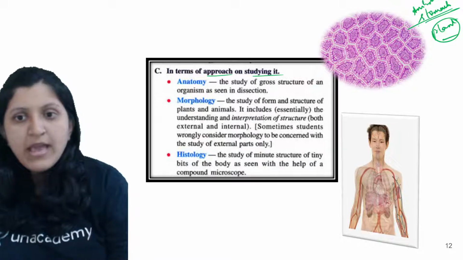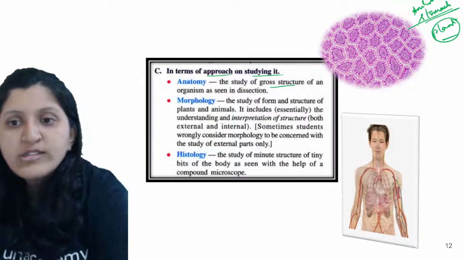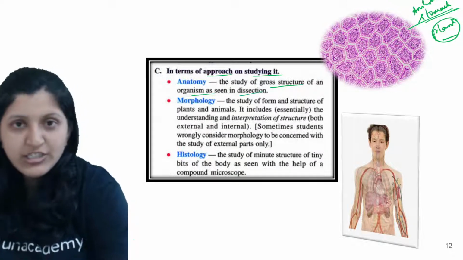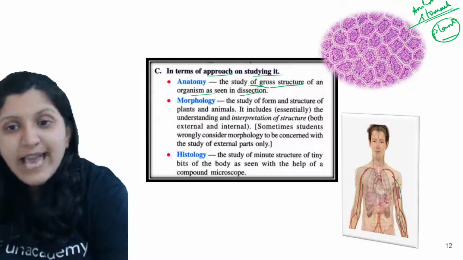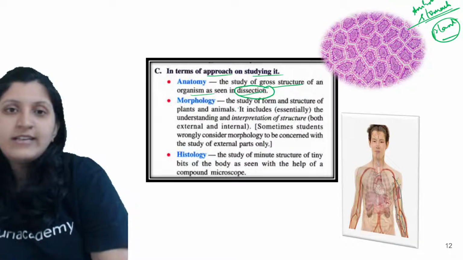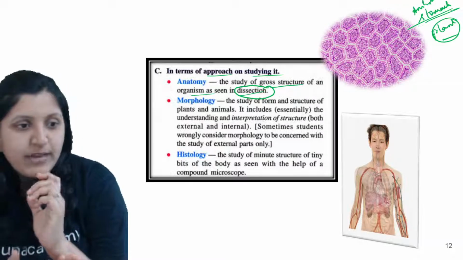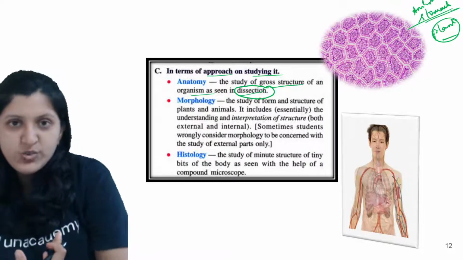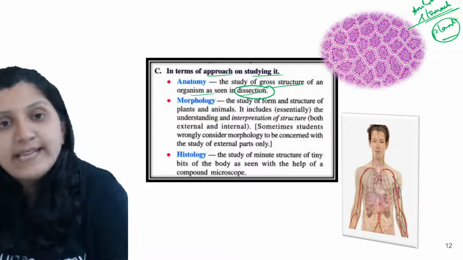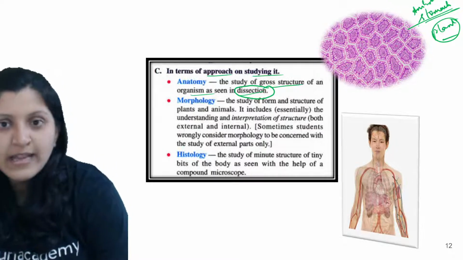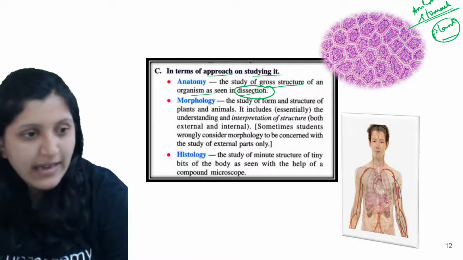That is the study of gross structure of an organism as seen in the dissection. So that means a dissection has to be done, basically a part of the body has to be cut and the arrangement of the tissues is to be observed. So that is the anatomy. Basically internal structural study is done, so that comes under the anatomy.